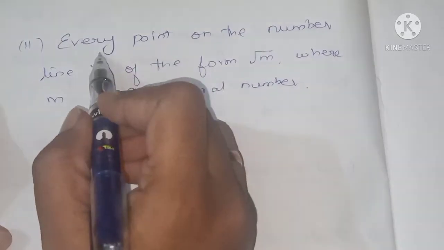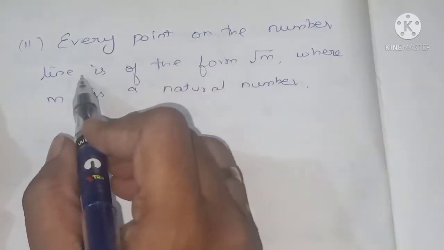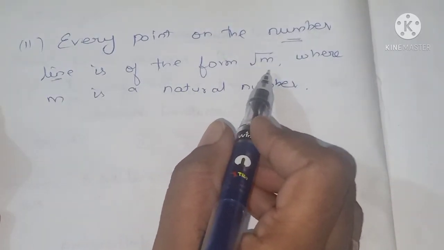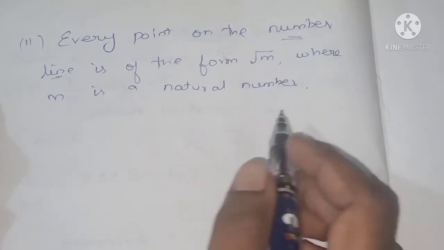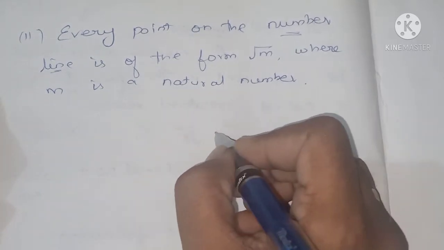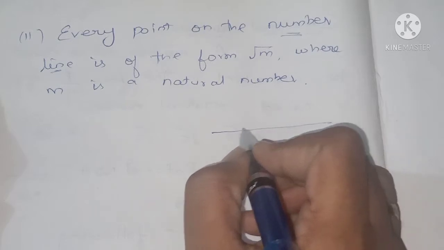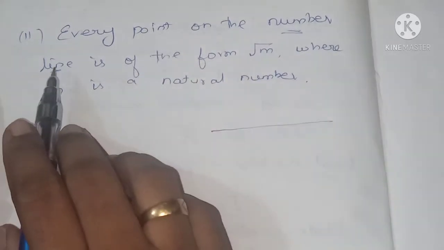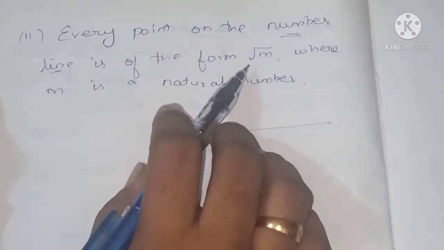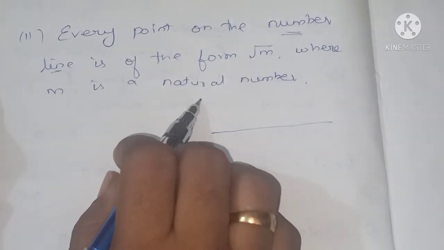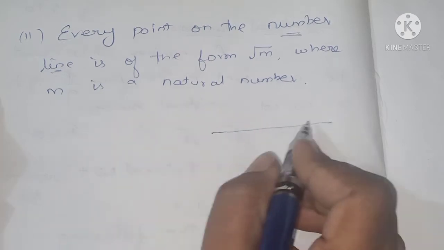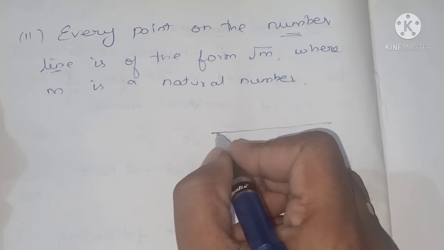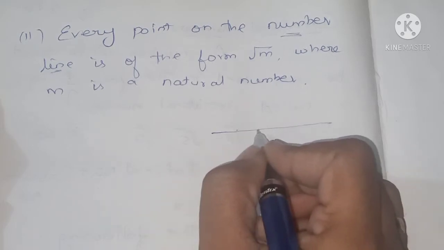Next, second subdivision. Every point on the number line is of the form square root of m, where m is a natural number. So you just think of a number line. This number line contains positive values and negative values.